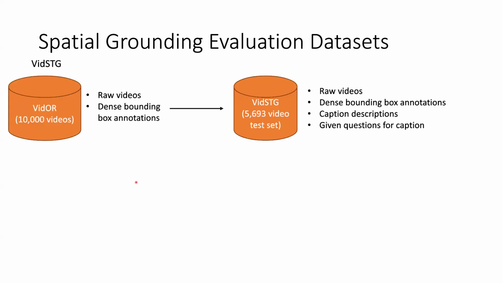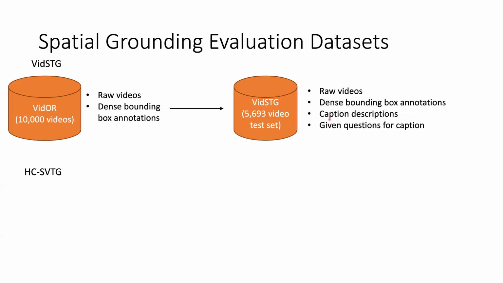Next, let's go on to spatial grounding evaluation. This is a new metric that was used, so we'll be going into a little bit more depth about how this metric was calculated and the datasets that were used. For this metric, there were two datasets used. The first one is VidSTG. This is derived from the VidOR dataset, where VidSTG contains the raw videos, the bounding box annotations, caption descriptions, and the given questions for each caption.